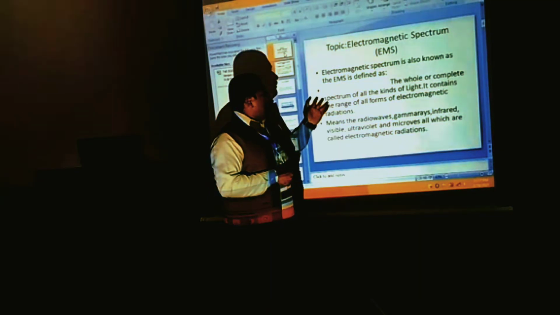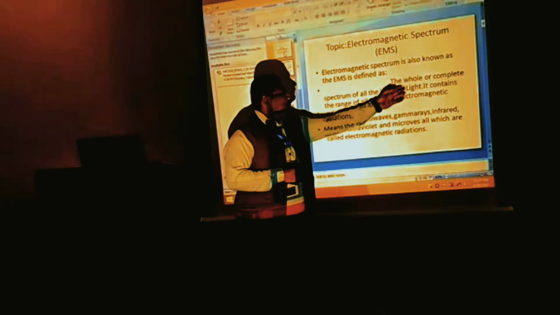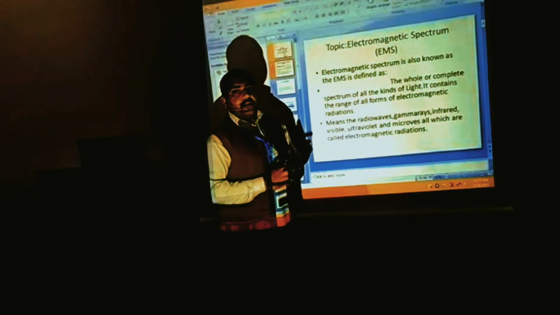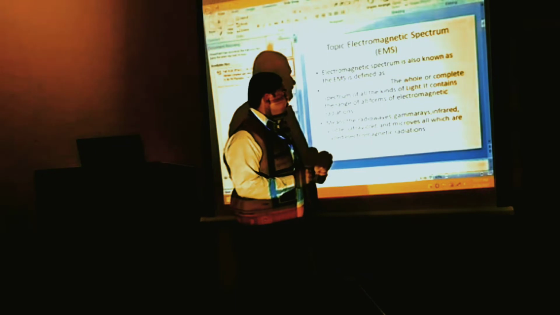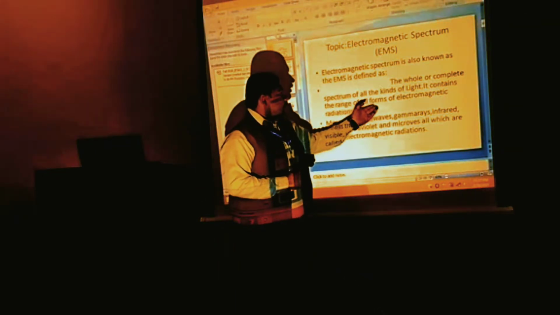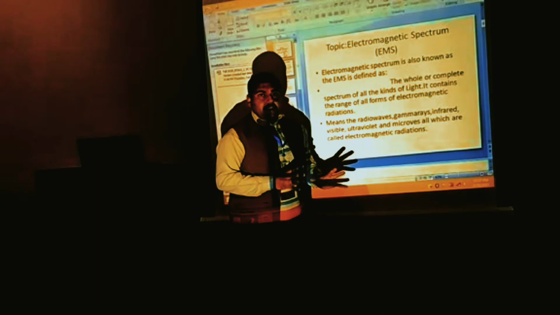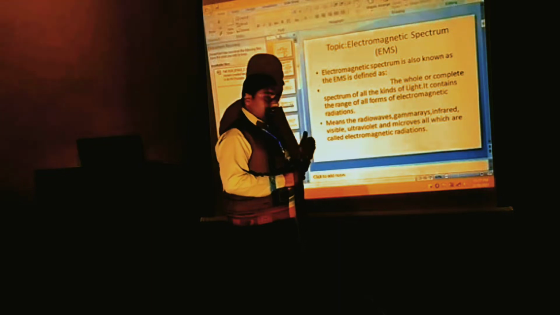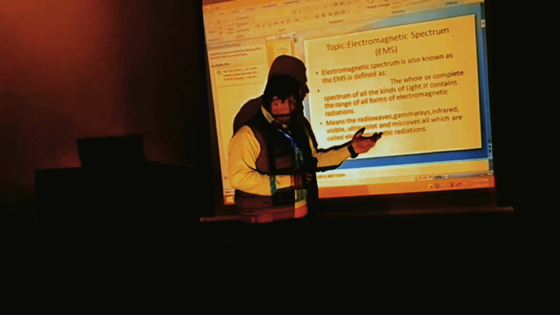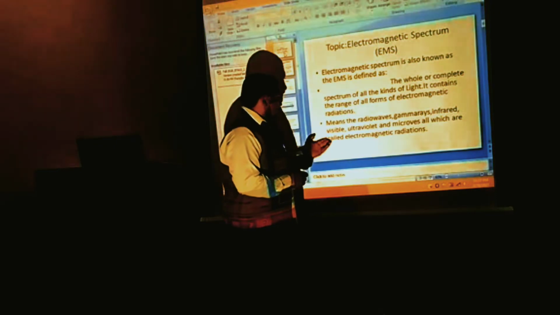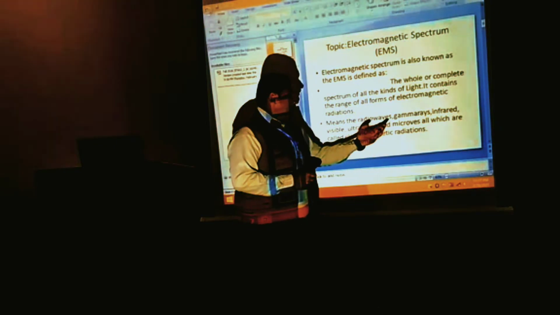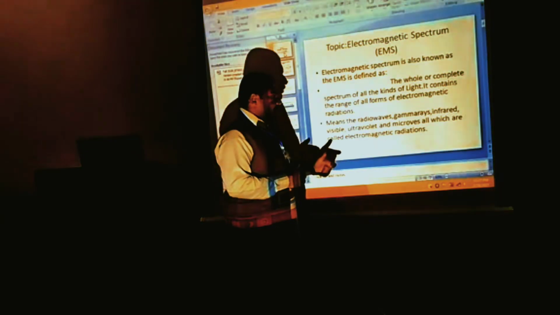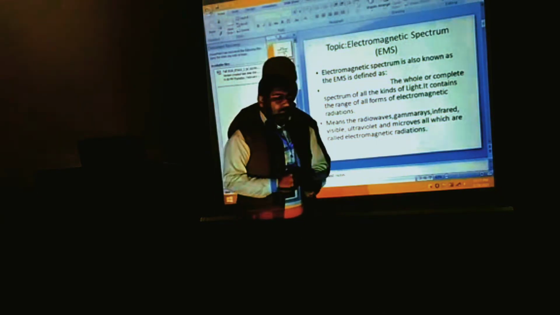It is also known as EMS. We can define it as the whole or complete spectrum of all kinds of light. It contains the range of all forms of electromagnetic radiations. It means radio waves, gamma rays, infrared, visible, ultraviolet and microwaves, all of which are called electromagnetic radiations.